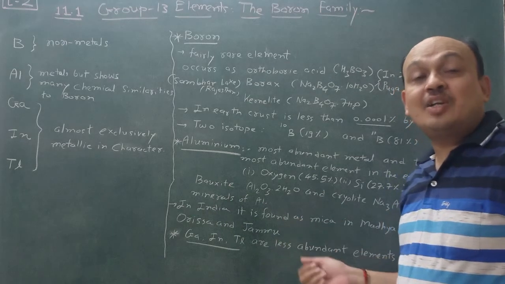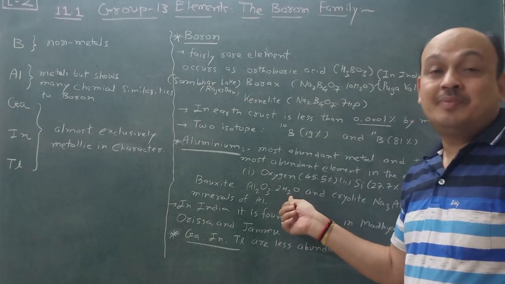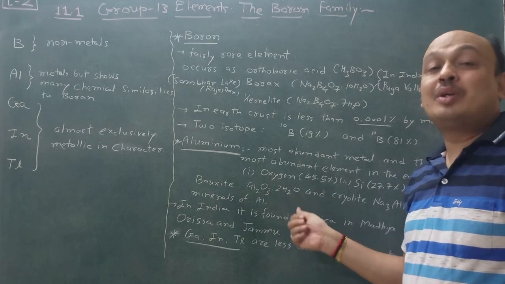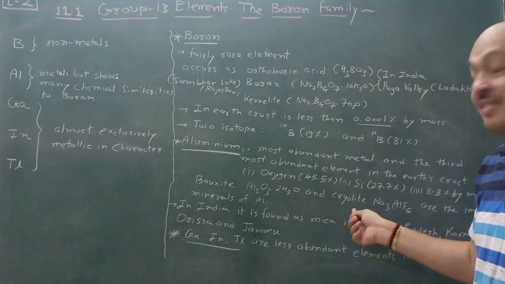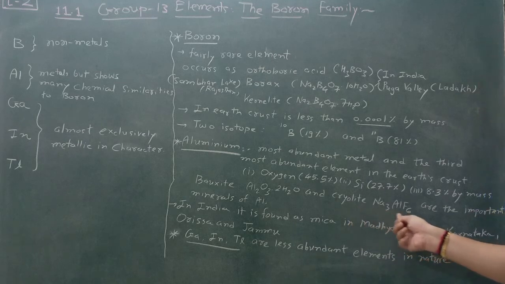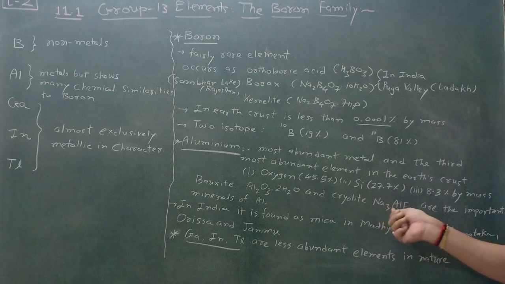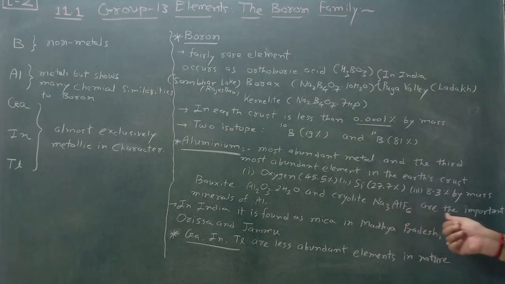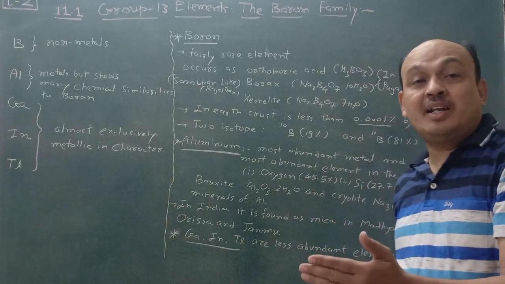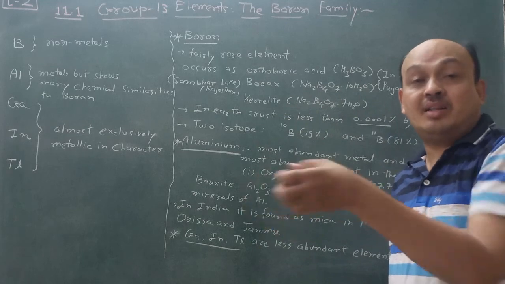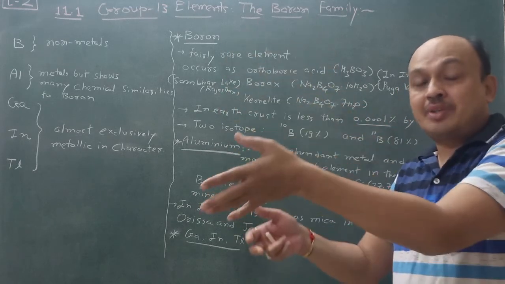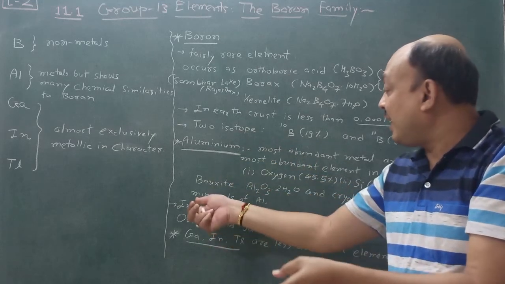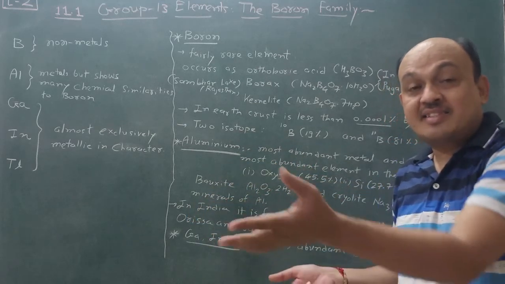Bauxite, formula Al2O3·2H2O, is very important, and you have to learn it in the metallurgy chapter in standard 12. And cryolite is also very important, Na3AlF6, sodium hexafluoroaluminate. These are the important minerals of aluminium. What is the meaning of minerals? Those which are dug out from the earth, from hills or different parts of the earth's crust, are known as minerals. It is dug out.